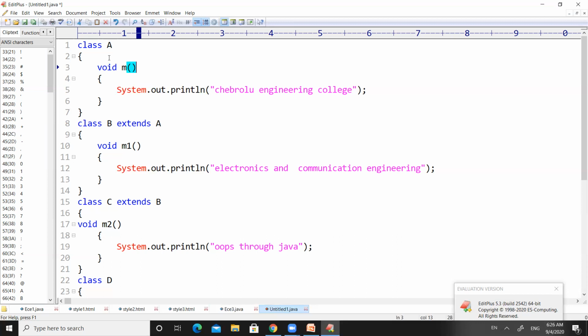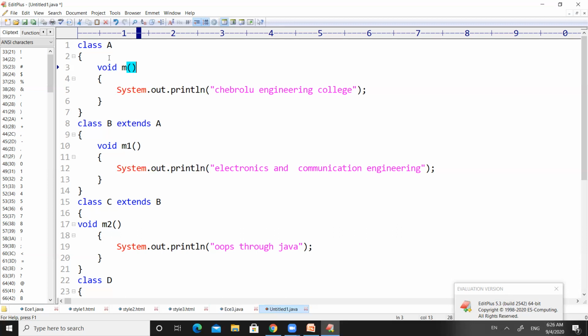So keep these 3 points in your mind. If you create an object for class A, only method M will move into the RAM. If we create an object for class B, then method M1 and method M will move into the RAM, so two methods move into the RAM. If you create an object for class C, then it will bring method M2, method M1 and method M into the RAM.